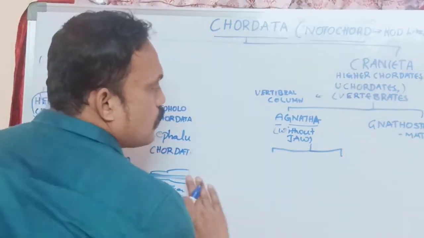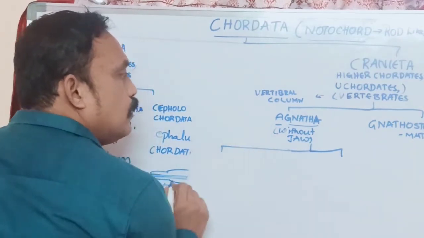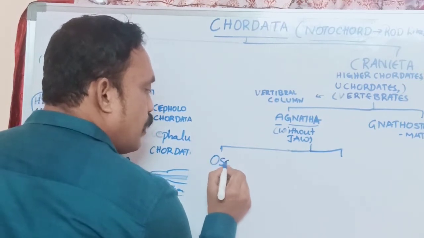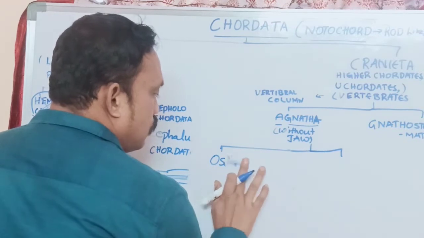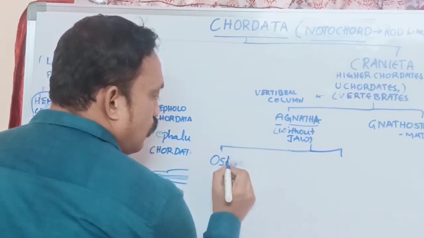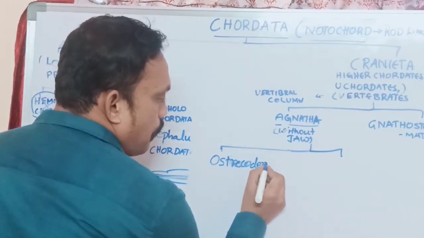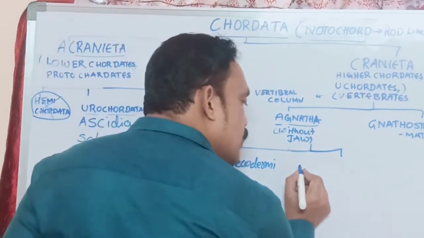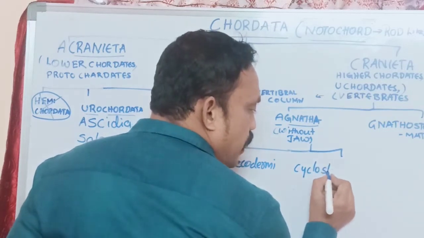One is Ostracodermi. Second one is Cyclostomata.